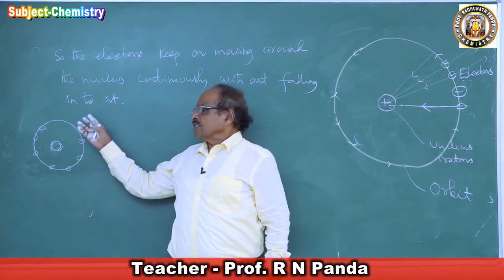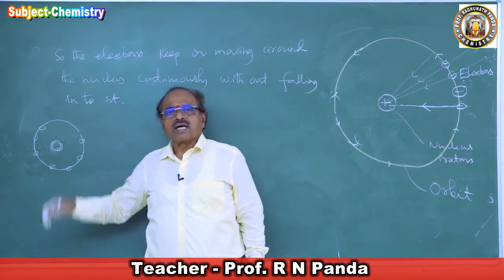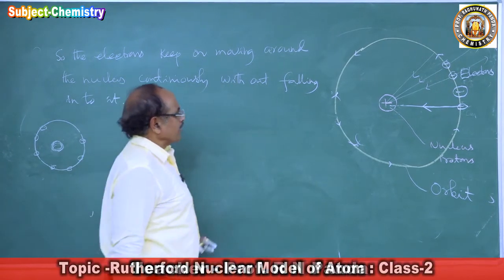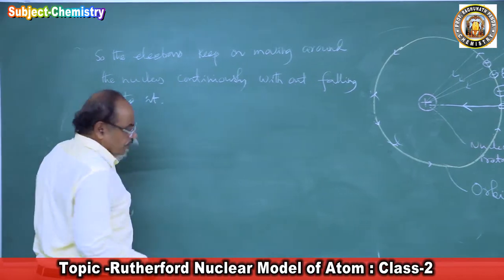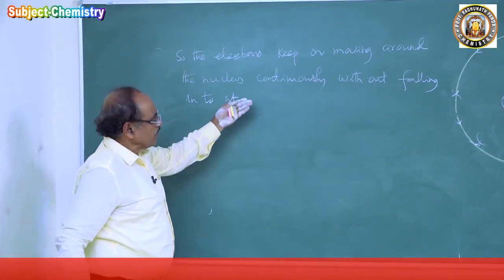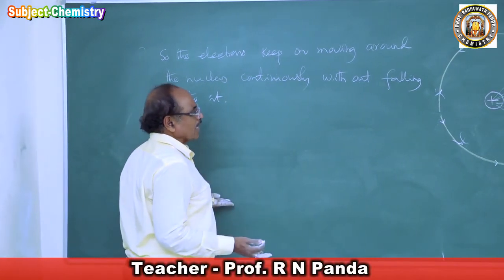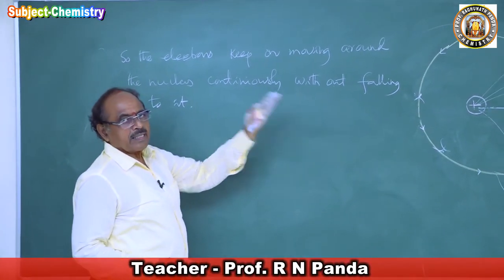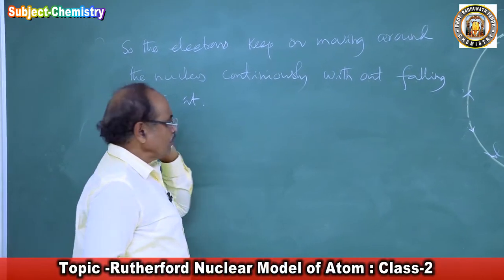Hence, these electrons are considered as planetary electrons. So this is the comparison he made. As it is happening in the solar system, so it is happening in the Rutherford nuclear model of atom.